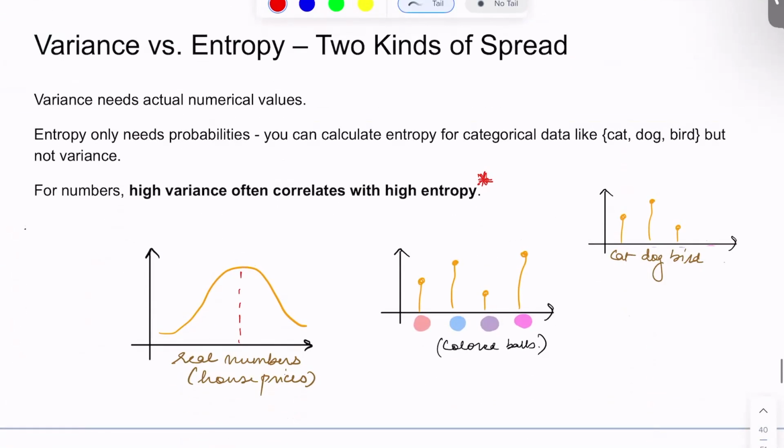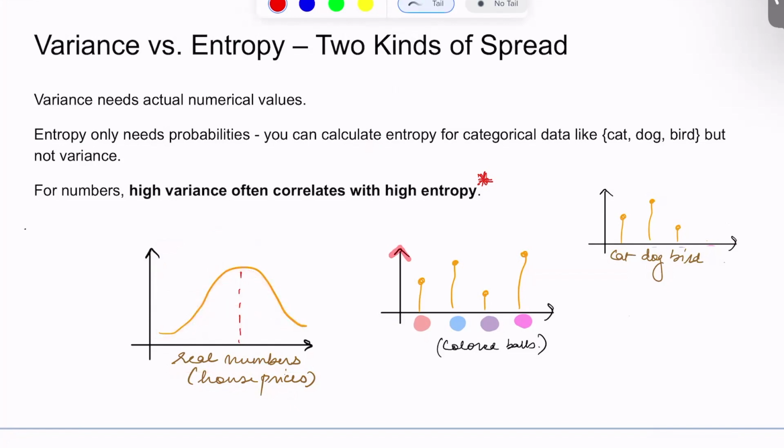Now, if we see here, entropy only needs probabilities. For that reason, we can calculate entropy for categorical data, but we might not be able to calculate variance for categorical data. Let's say, for example, we have a distribution looking like this, and these are real numbers, let's say house prices. We can calculate the mean, we can calculate the dispersion or the spread so that we can calculate the variance in this case. And we can also, by the way, calculate the entropy in this case.